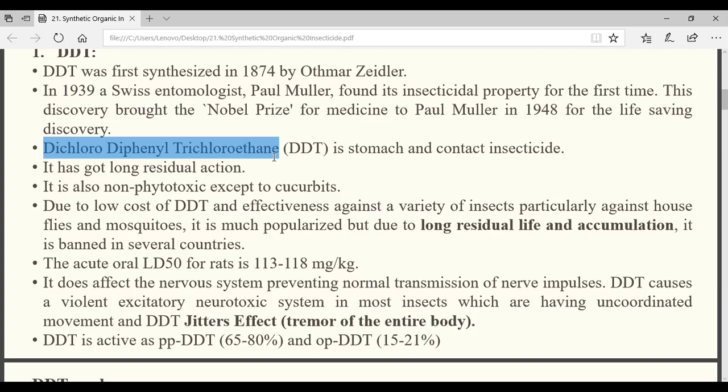In 1874, by Ottmar Zeidler, he synthesized DDT. That means he prepared the DDT. He may not have known that this has insecticidal property. He was not aware that it can be used against insects, but he prepared it in 1874. Then what to remember, in 1939, the Swiss entomologist Paul Muller found its insecticidal property.